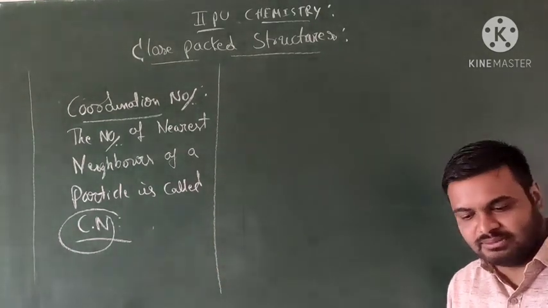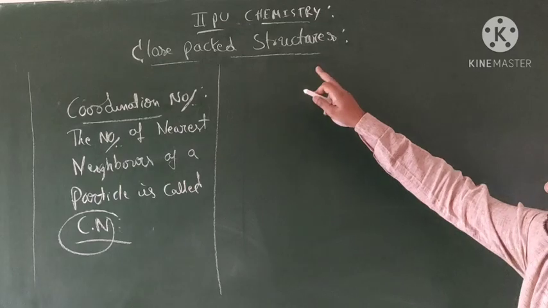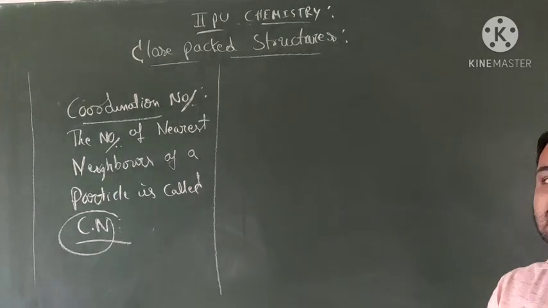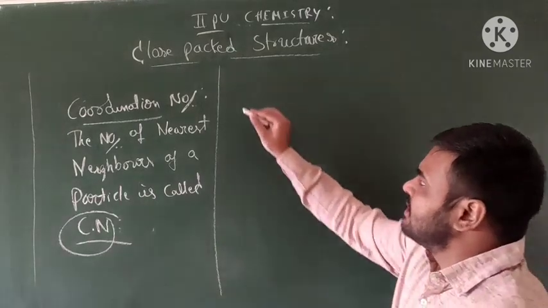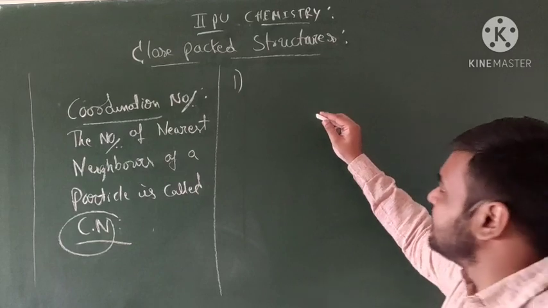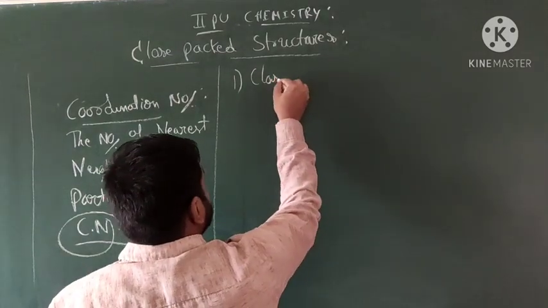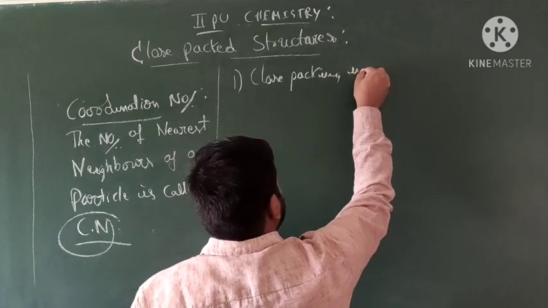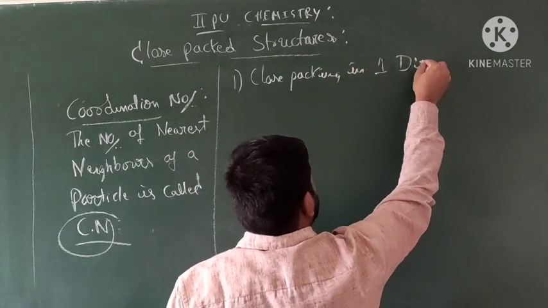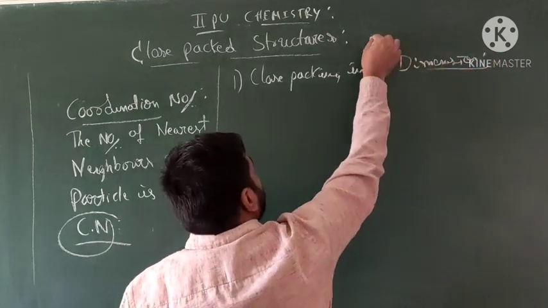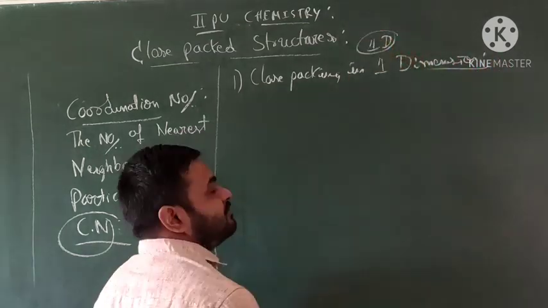So first we move on to the close packed structures in 3 different forms. Let me discuss them one by one. First one, close packing in one dimension, 1D.